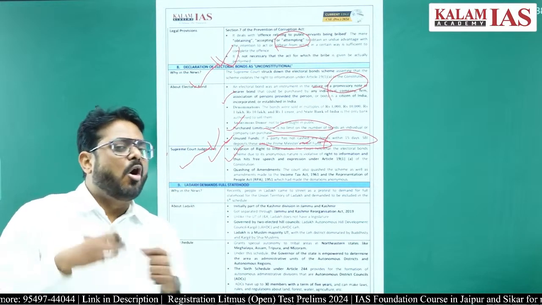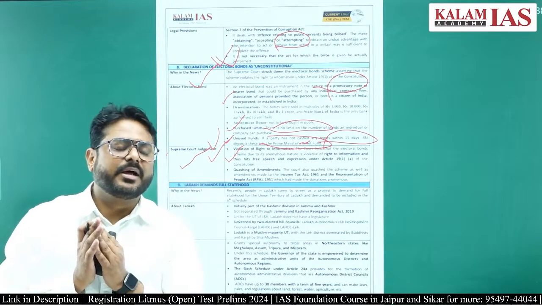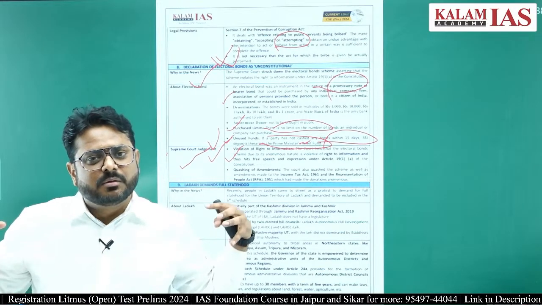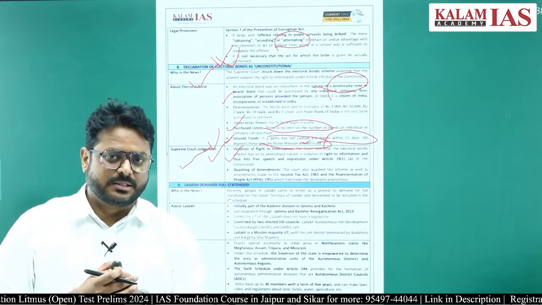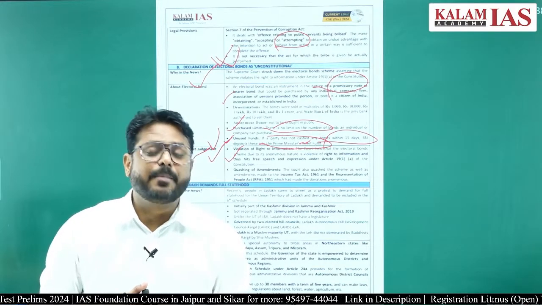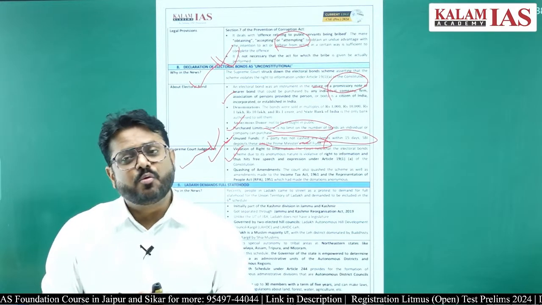There has been lots of tourism propagating in this Ladakh region, and lots of investment is rushing towards Ladakh. Because of this there have been lots of environmental issues, and the people of Ladakh are very much concerned about this. So what do they want?